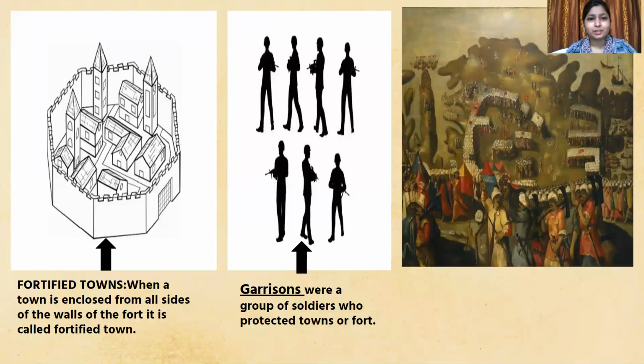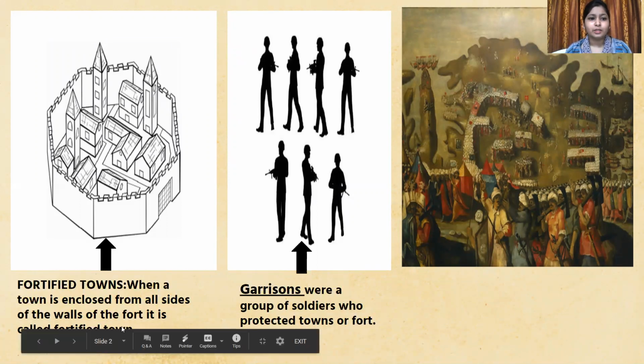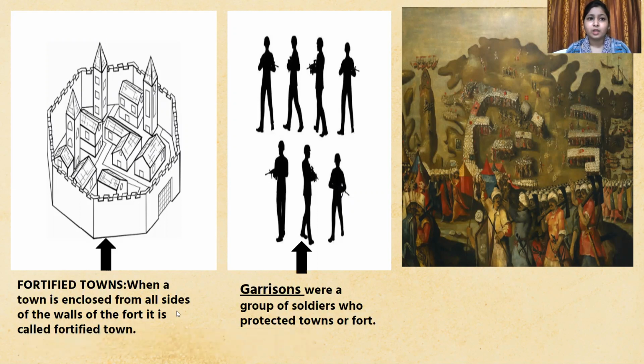Okay, as you can see, fortified towns are those towns where a town is enclosed from all sides by the walls of the fort, right? As you can see here, it's a fortified town, so that means when a town is enclosed from all sides by the walls of the fort, it is called a fortified town. And what are garrisons?